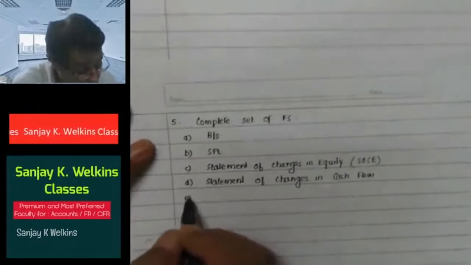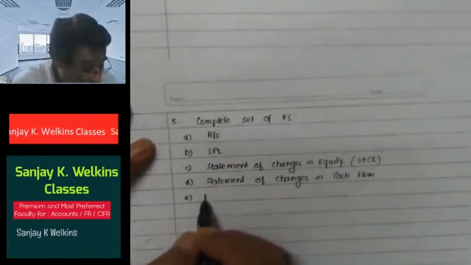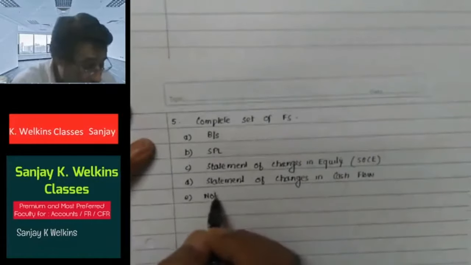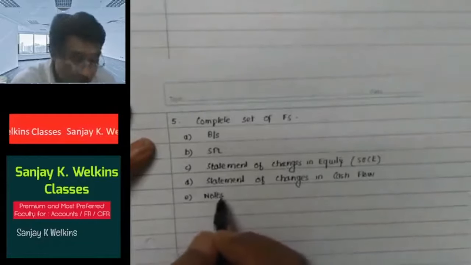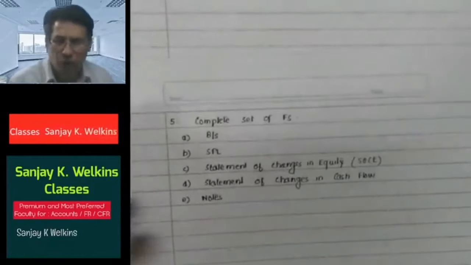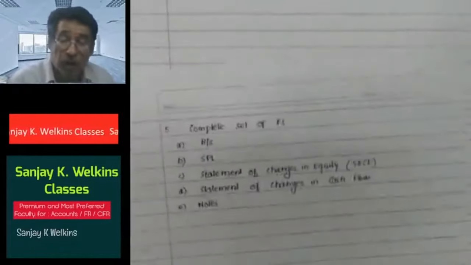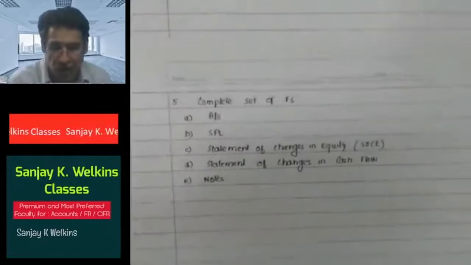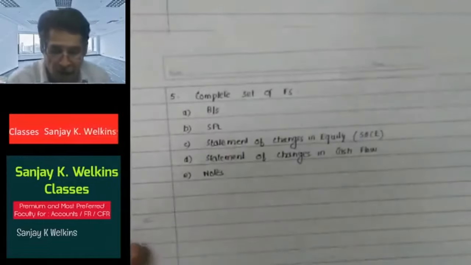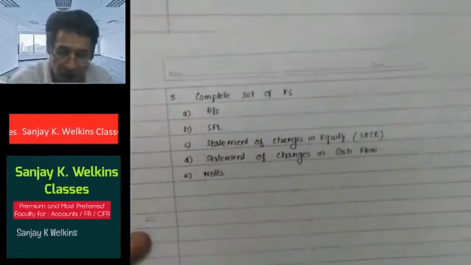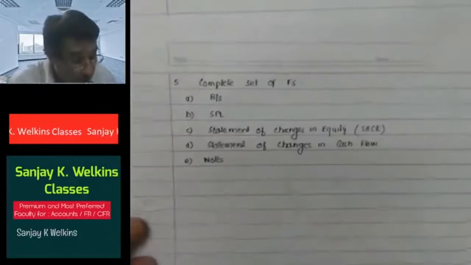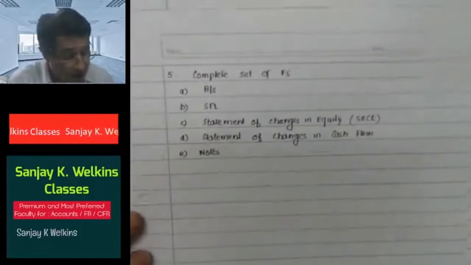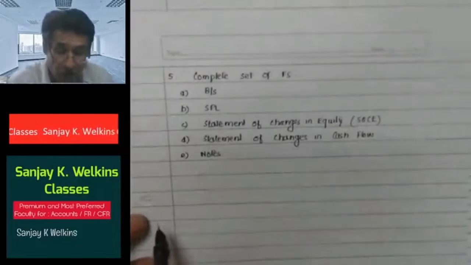Besides, notes. Whenever we say notes, your notes comprise a summary of all the significant accounting policies and significant explanations, because sometimes the financial items in the financials fail to deliver the exact information in detail. At that time, we need notes. So this is what the standard says regarding the complete set of financial statements.